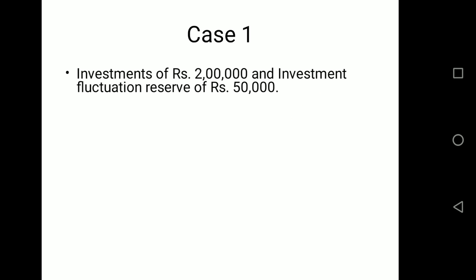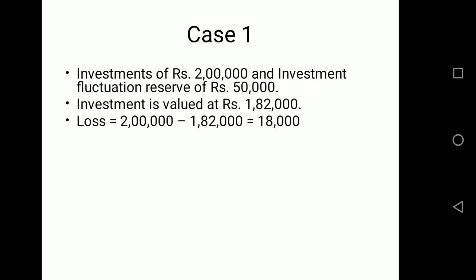In case 1, we are given investment of rupees 2 lakh and we have investment fluctuation reserve of rupees 50,000. Now, at the time of reconstitution, the investment is valued at rupees 1,82,000. Now there is a decrease in the value of investment, so we have to find out the loss. From 2 lakh it is decreased to 1,82,000, so 18,000 is the loss in the value of investment.